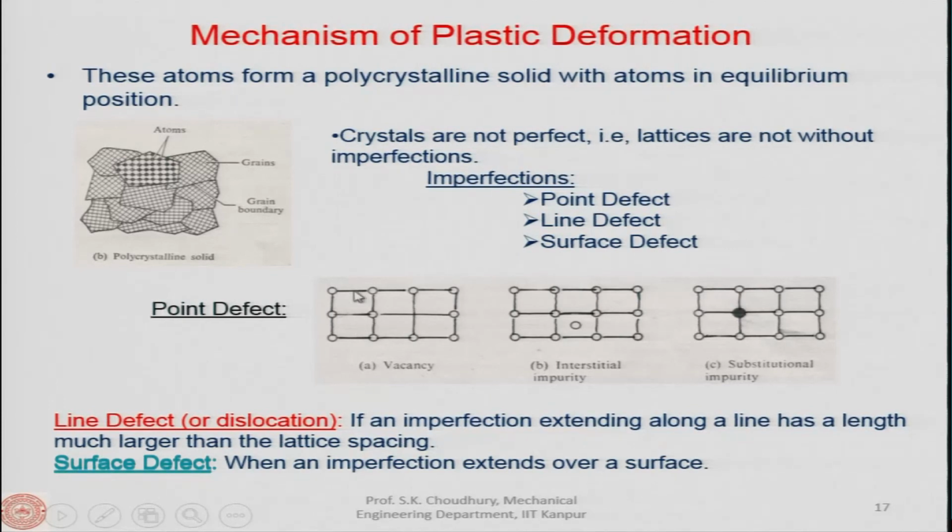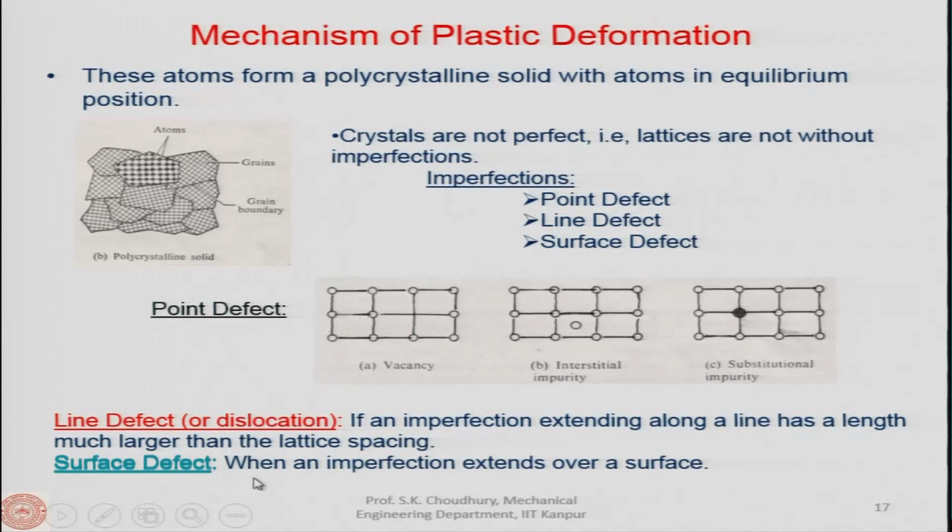So, there is the lattice spacing here. Now, the imperfection extends along a line, so the entire lattice has a lattice spacing. If the imperfection goes beyond that length, then it is called the line defect.